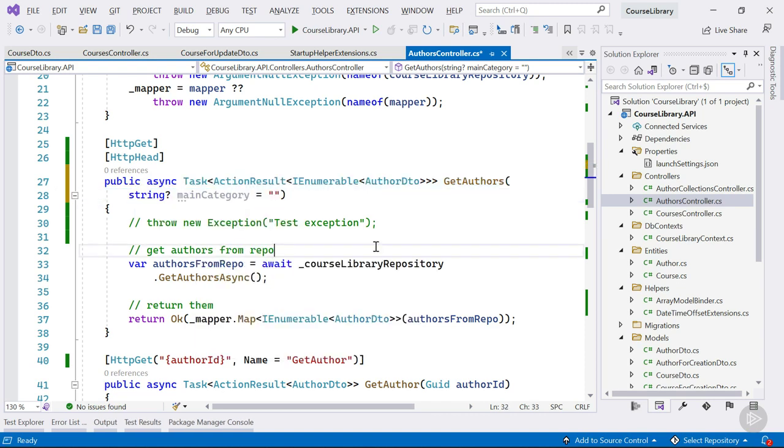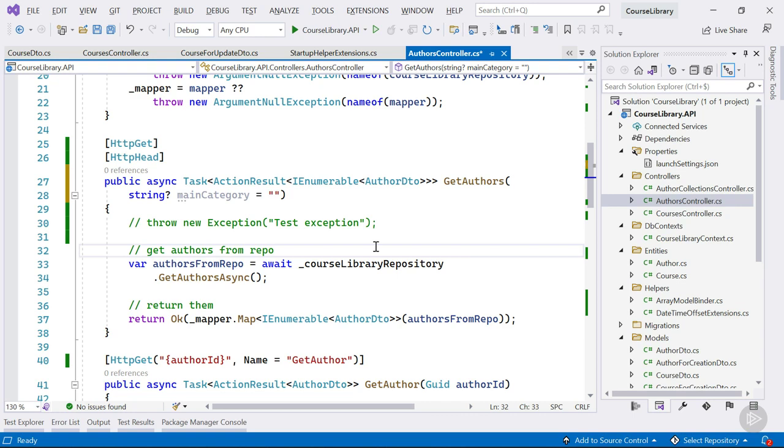Note that we explicitly state that this string is a nullable string. If we don't, the framework will not allow not passing through a main category, as that would result in a null value for the main category string. But we do want to allow people to send requests to get authors without passing through a main category. So like this, we can check for a null value and don't apply a filter on main category to our authors collection if no value has been passed through.